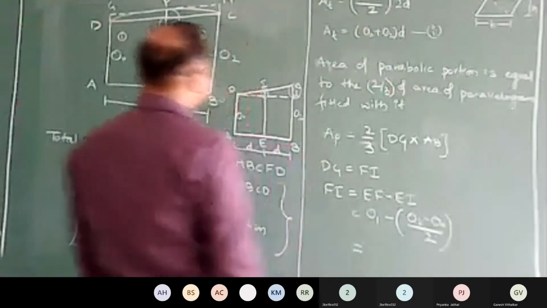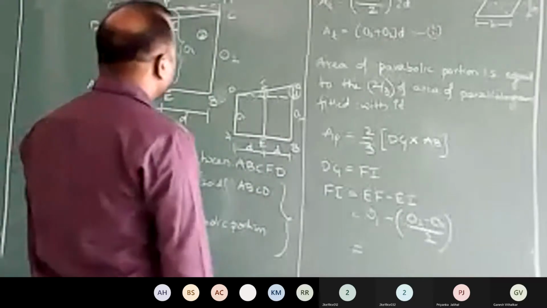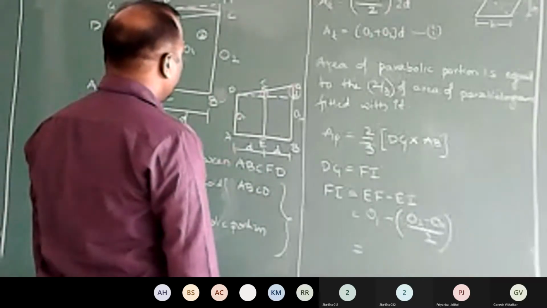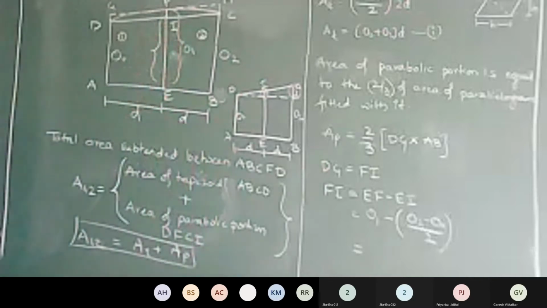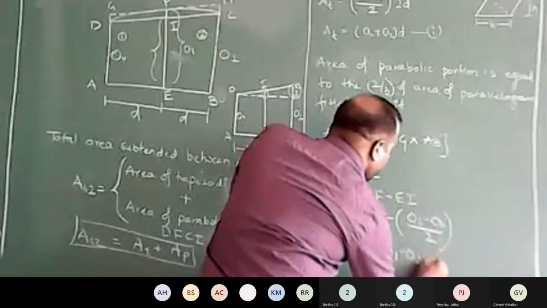Yes, it will be 2 times O1 minus O2 plus O0, divided by 2.